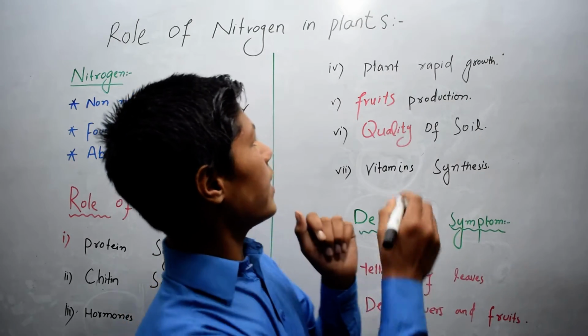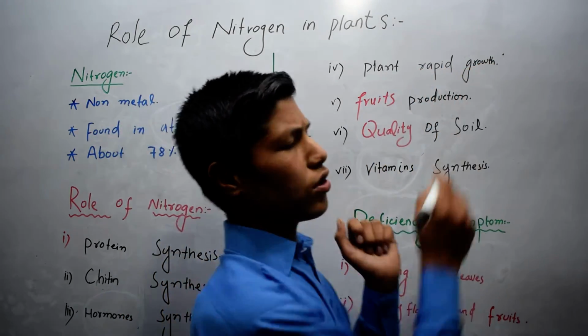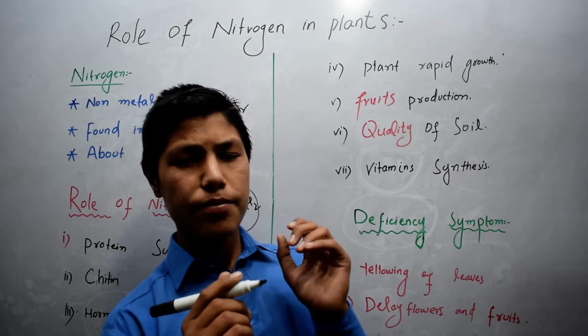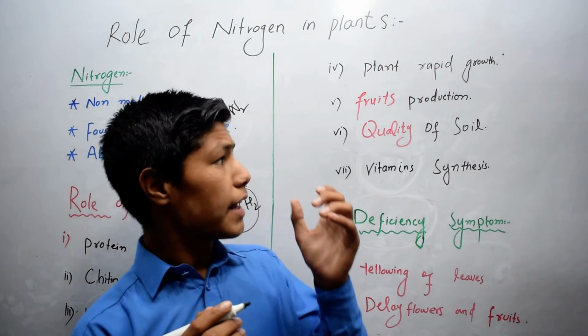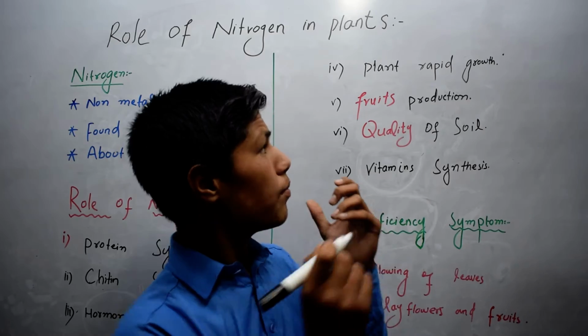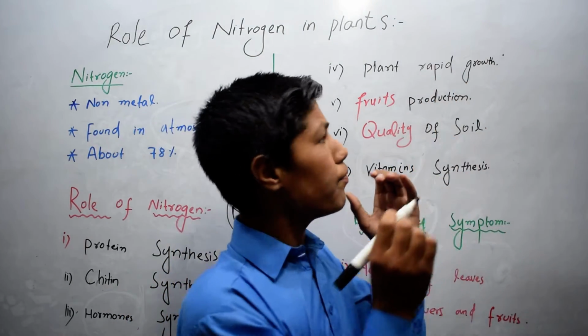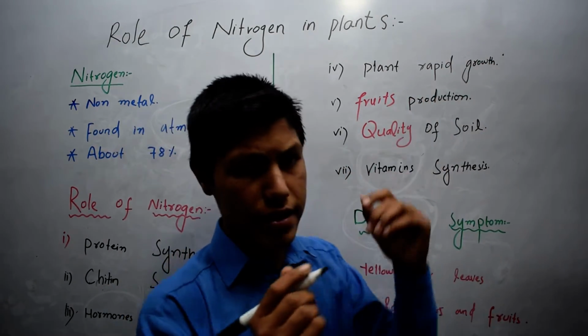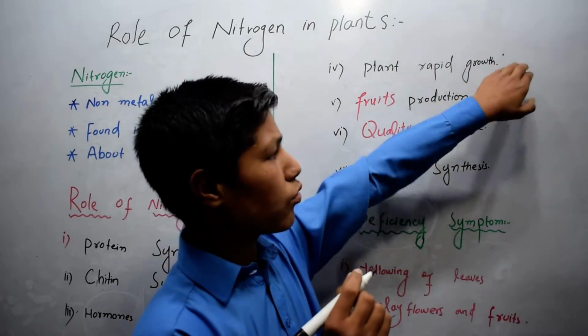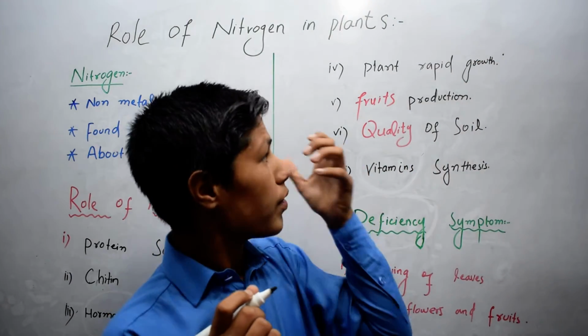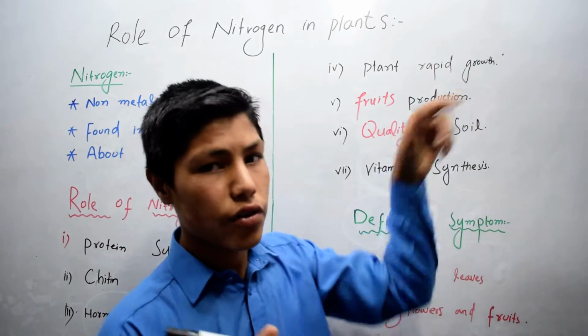Now the fourth one is plant rapid growth. Nitrogen plays a very important role. Nitrogen is very essential for plant rapid growth. If nitrogen is not present, the plant cannot grow rapidly. So due to nitrogen, the plant can grow rapidly.